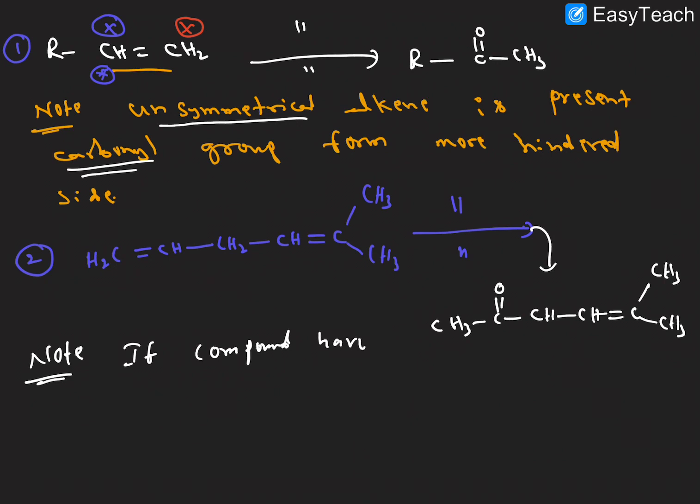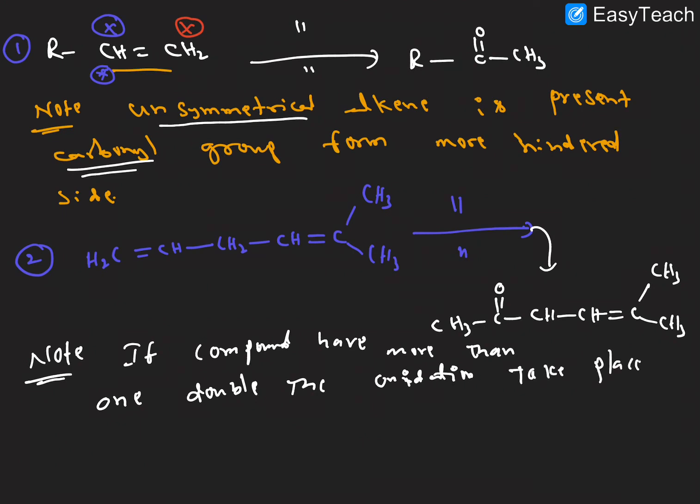Here one note point: if a compound has more than one double bond, then oxidation takes place on the less hindered side.